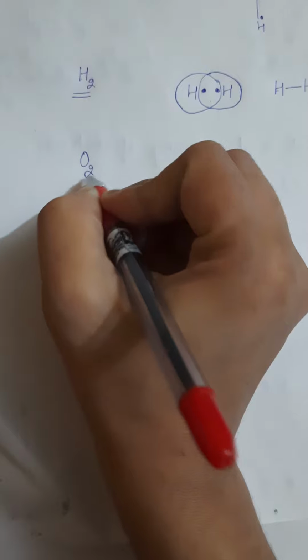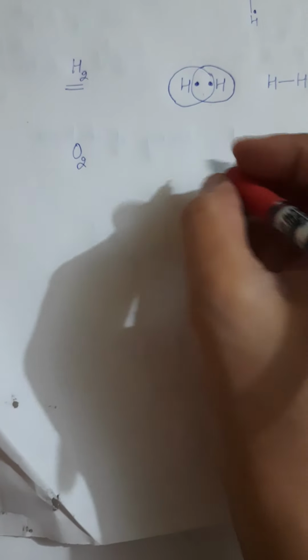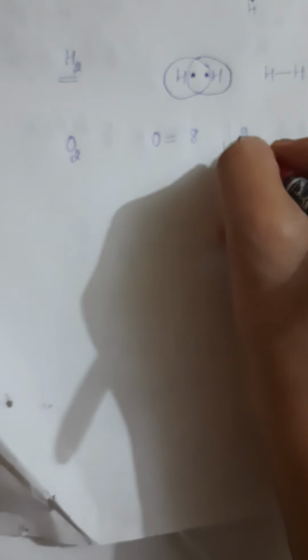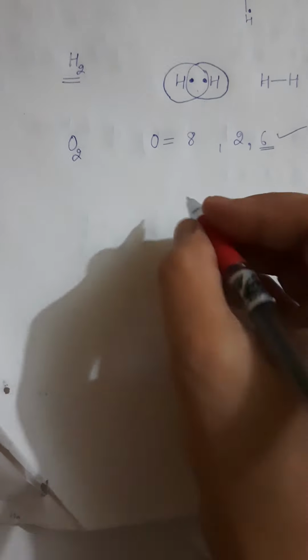Next is the oxygen molecule. The atomic number of oxygen is 8, so you can write it in magic form as 2 6. It means valence electrons are 6.